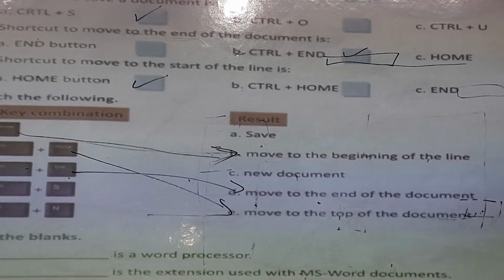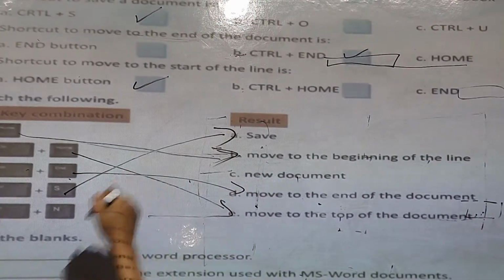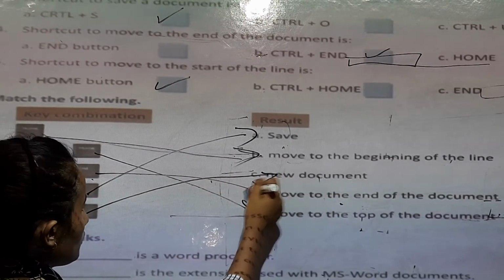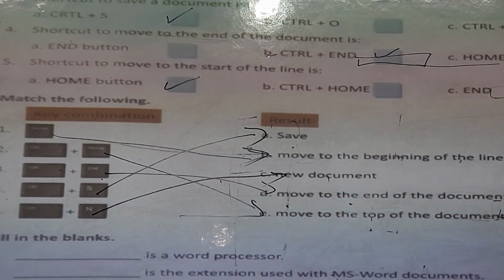Now Control plus S is the save button, Control plus N is new document. When you click Control plus N, you will see a new document.